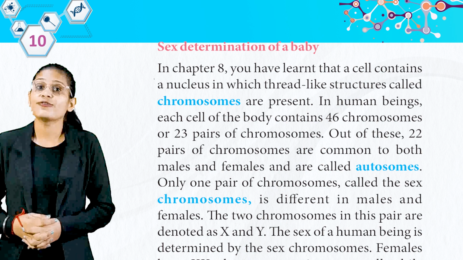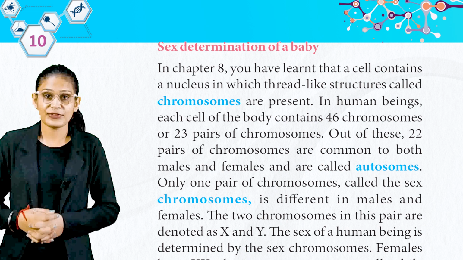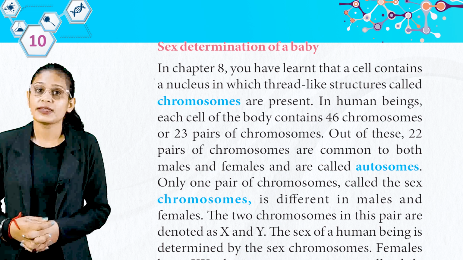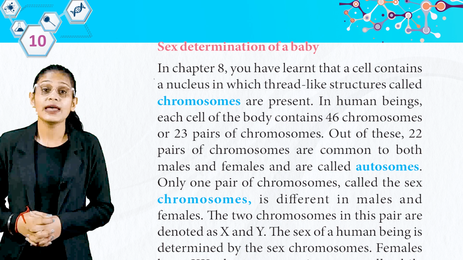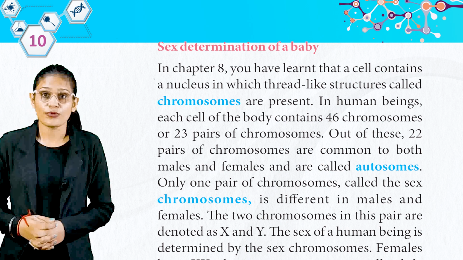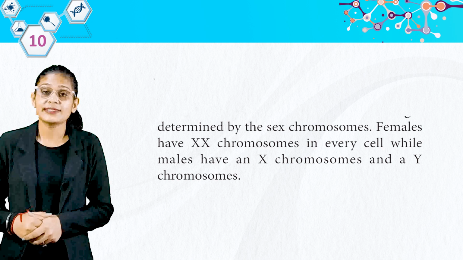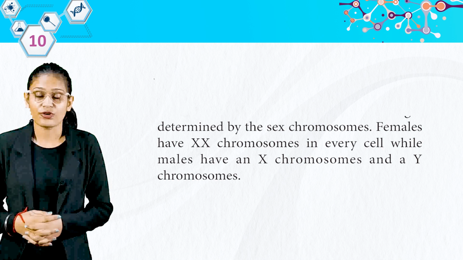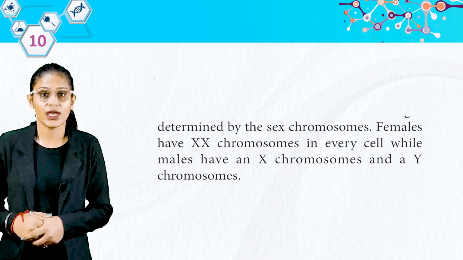Only one pair of chromosomes, called the sex chromosomes, is different in males and females. The two chromosomes in this pair are denoted as X and Y. The sex of a human being is determined by the sex chromosomes. Females have XX chromosomes in every cell, while males have an X chromosome and a Y chromosome. So students, females have XX chromosomes and males have XY.